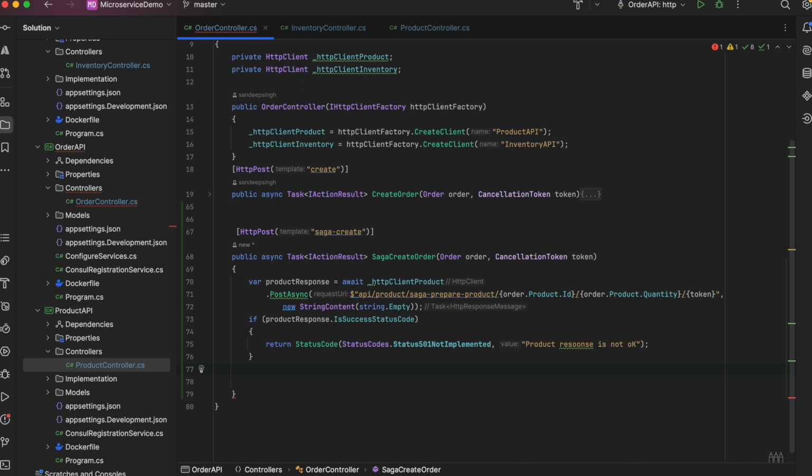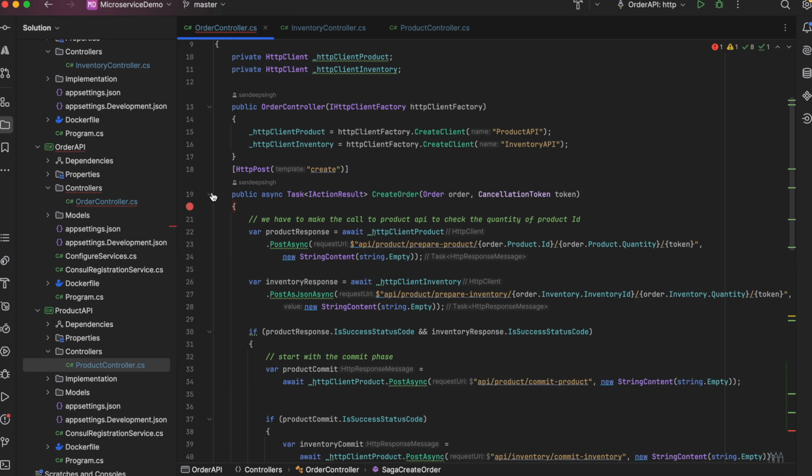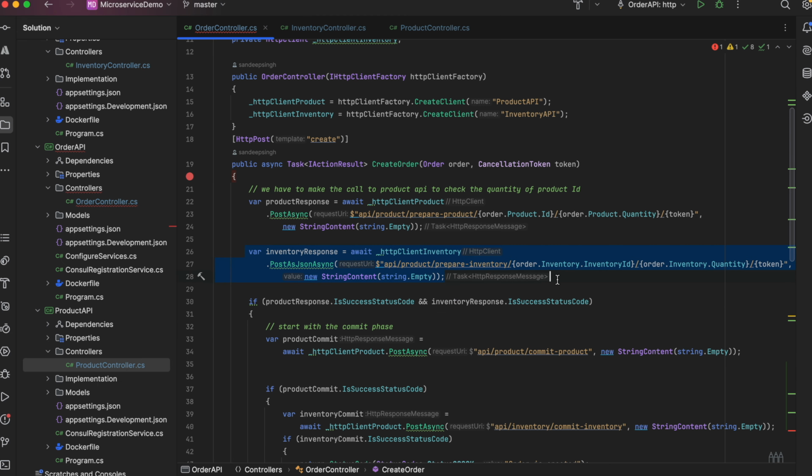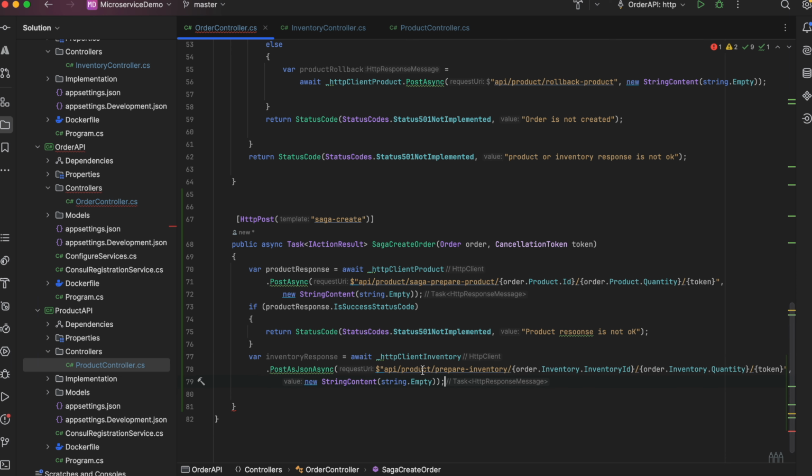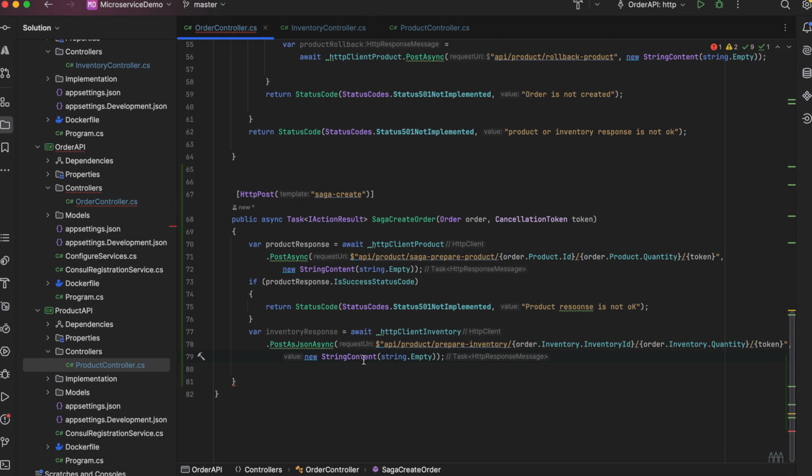Now if it is successful, the next step is the inventory API. Okay, we would be deducting the quantity from the inventory as well. Okay, we would make the call to the inventory. Let's say it's post async, and we would be passing no content here. This is okay.